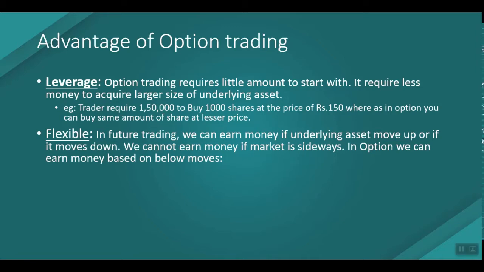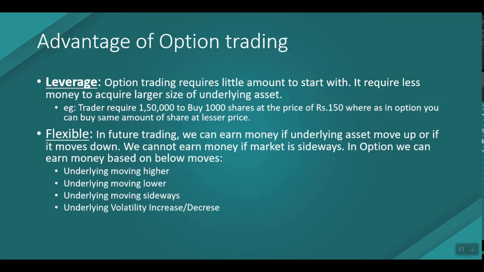But we can earn money in option trading under the following conditions. If the underlying is moving higher, or moving lower, or moving sideways, or the underlying's volatility increases or decreases, in all these situations we can make money in options.